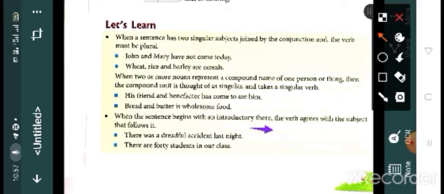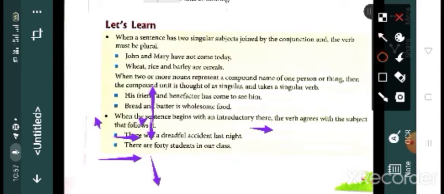Here we can find in the two questions the introductory there. Here was is used, and here are is used. Why? Because in the first sentence, there was a dreadful incident. Dreadful incident means it's singular. That's why we used was here.